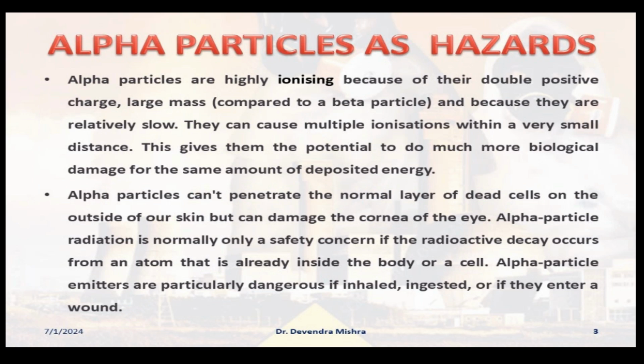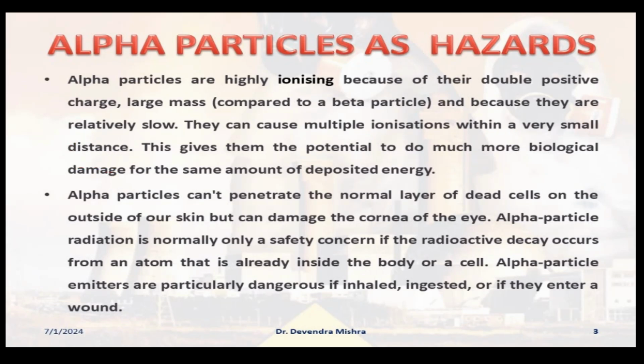And you can see some of the very hazardous or dangerous effects of alpha particles. As I have summarized here, alpha particles are highly ionizing in nature because of their double positive charge and large mass compared to the beta particle, and because they are relatively slow compared to beta, they can cause multiple ionizations within a very small distance.